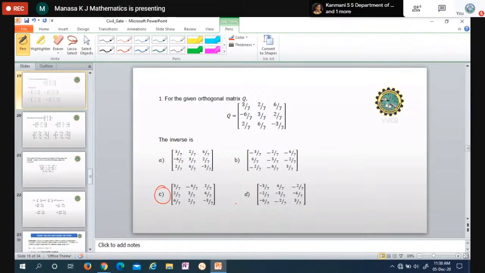So the answer is C. If you want, you can check the others also. The row is 3 by 7, 2 by 7, so it is minus 3, so this is not the answer. C is nothing but the Q transpose. Sorry, they have given it as Q. Since it is an orthogonal matrix, Q transpose is nothing but Q inverse. So that is the inverse. Instead of finding Q inverse the long way, if it is orthogonal, do it directly.